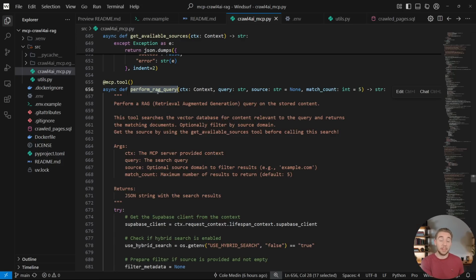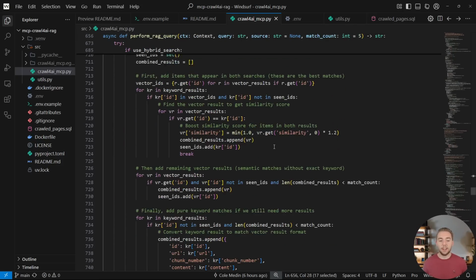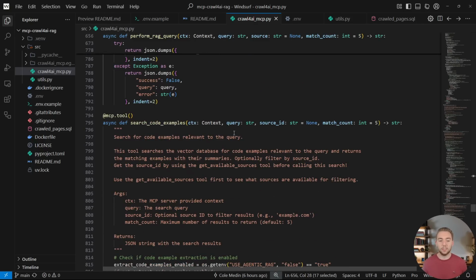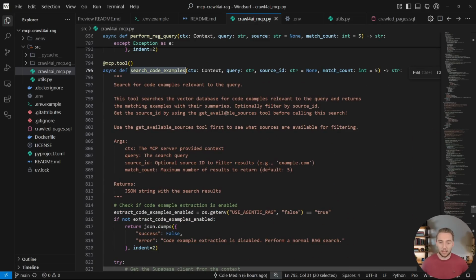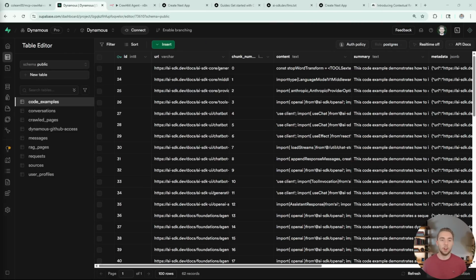That's the one that we saw being used in N8N. But then I have another very similar tool, but this time to search the code examples table. So both are using RAG, but it's different knowledge bases that the agent can reason about, which one it would want to search based on the user question or what it is trying to code. That's why it's agentic RAG. There's more reasoning at play here, different ways that the agent can explore the knowledge base.